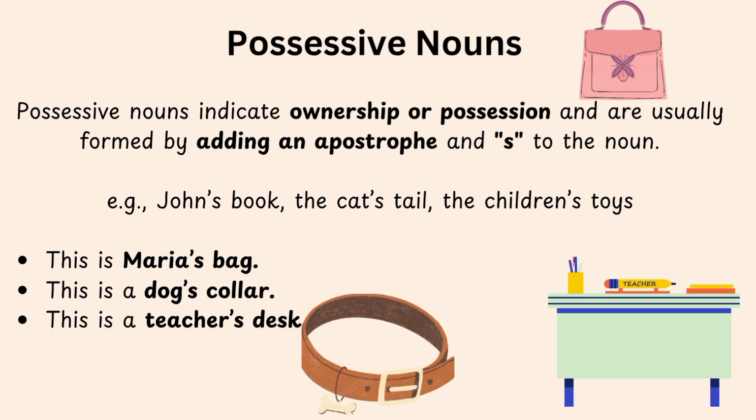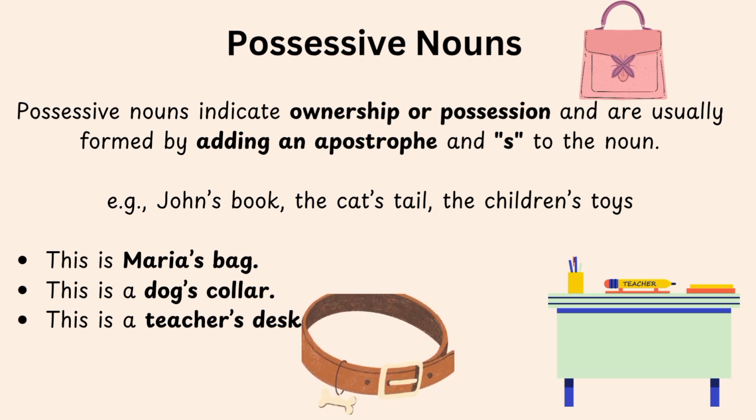Now let's see the last type of noun, which is the possessive noun. Possessive nouns indicate ownership or possession and are usually formed by adding an apostrophe and s to the noun. Here are some examples of possessive nouns: John's book, the cat's tail, the children's toy. And here are some examples. This is Maria's bag. In this example, the bag belongs to Maria. The second example is, this is a dog's collar. In this example, the collar belongs to the dog. And the next example is, this is a teacher's desk. In this example, the desk belongs to the teacher.